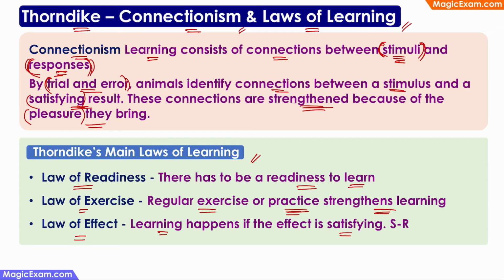In case of a candle flame, when I put my finger in the candle, then I realized it causes pain. So the most satisfying result is when I see a flame, I should not put my finger in the flame. So that negative response that I'm giving gives me the most satisfying result. Right? Therefore, I learned that I should not put my finger in the candle flame. So that's how law of effect happens, that learning happens if the effect is satisfying. So these are the concepts of connectionism and the laws of learning.